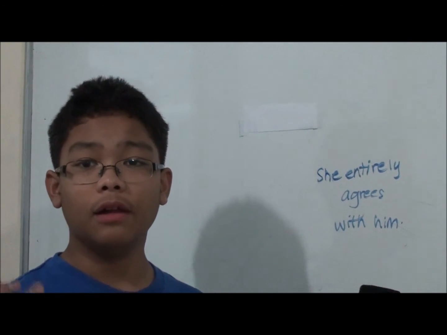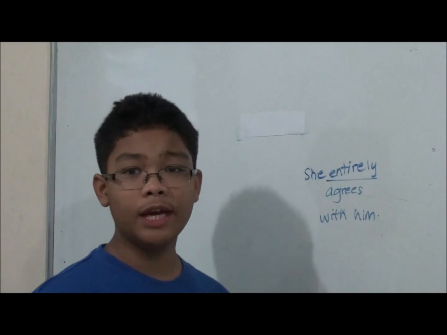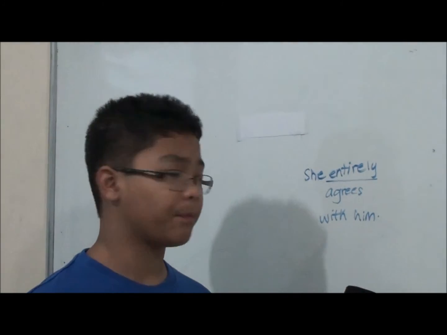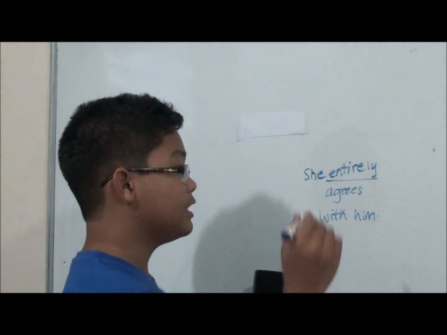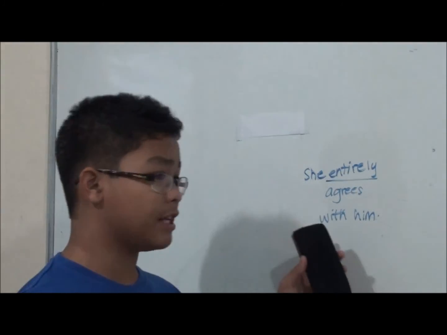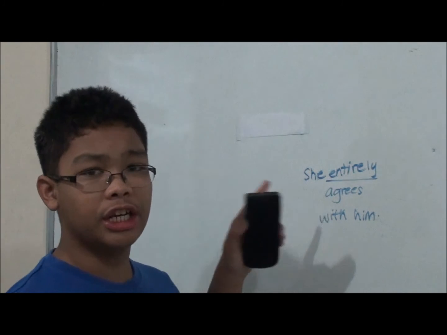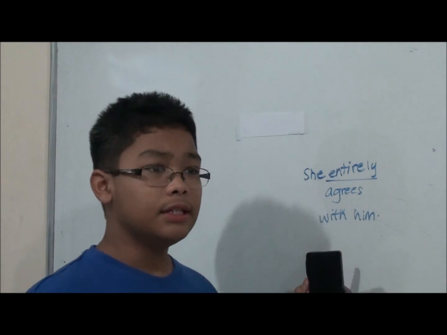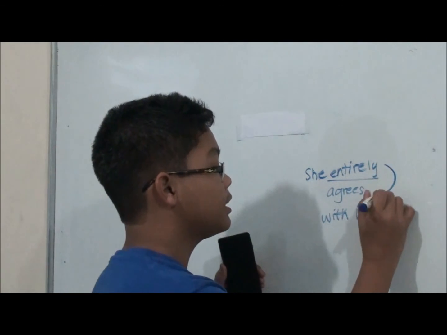Entirely, well, that is the adverb. And we have the guide question. How much does she agree with him? And the answer to that is entirely, because it gives how much she agrees with him. So it also modifies the verb agrees.